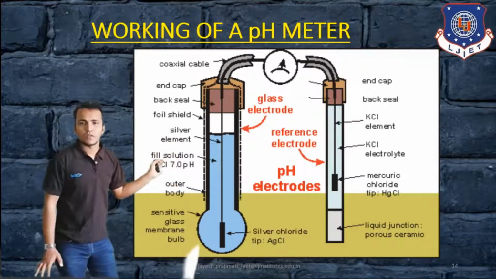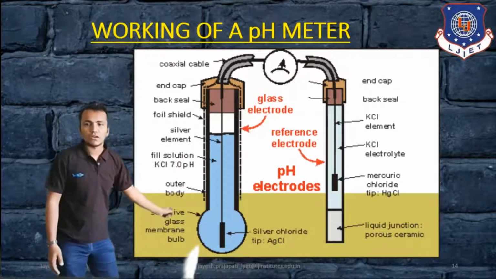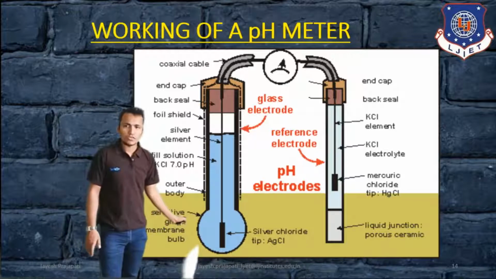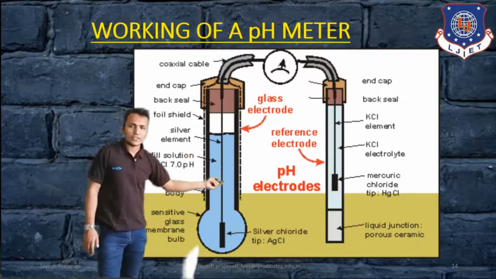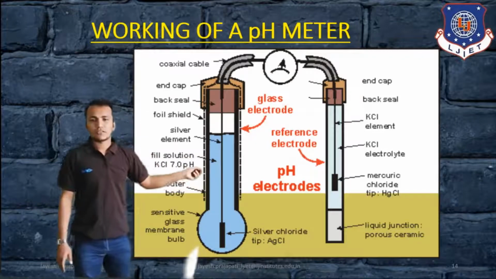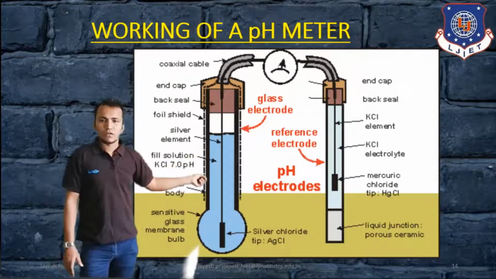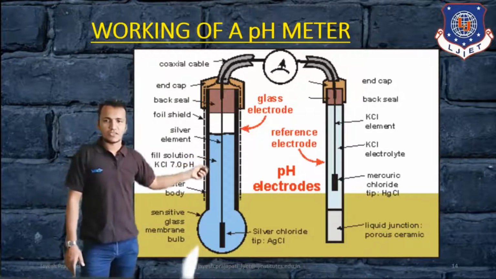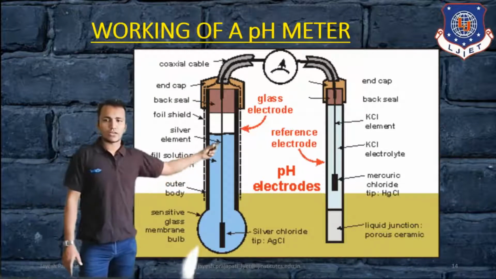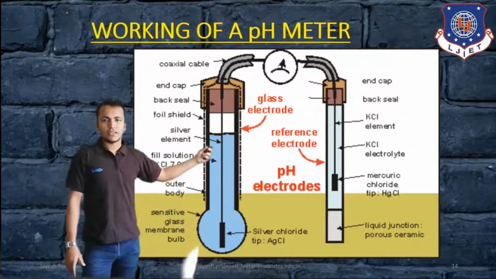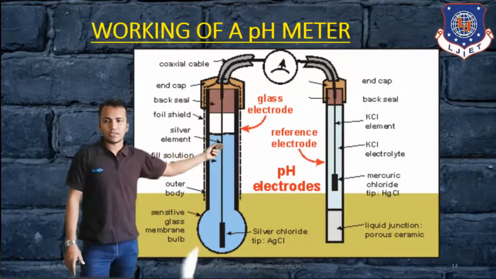Here we can use a silver chloride, AgCl, solution electrode. Then in the reference electrode you can see a liquid junction, porous ceramic, and HgCl solution. So two electrodes, one AgCl and another one HgCl, and the solution is HCl.